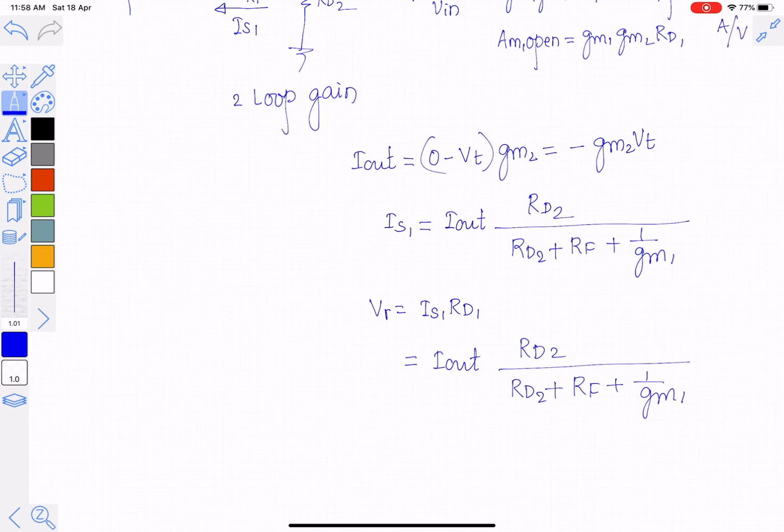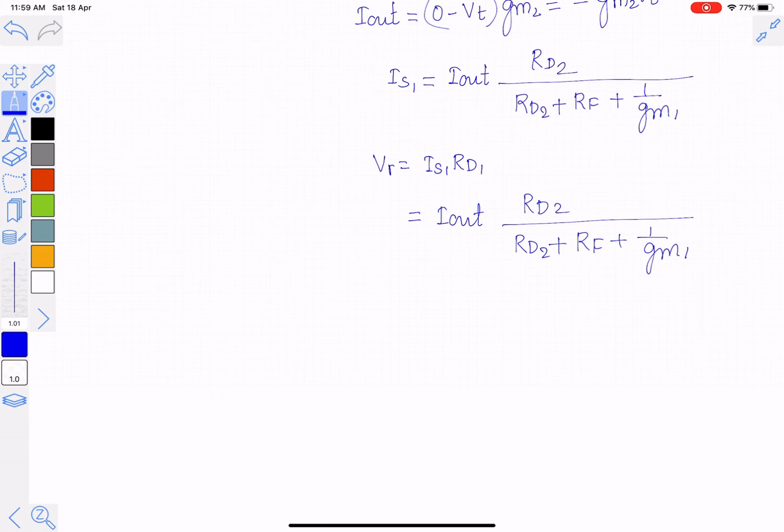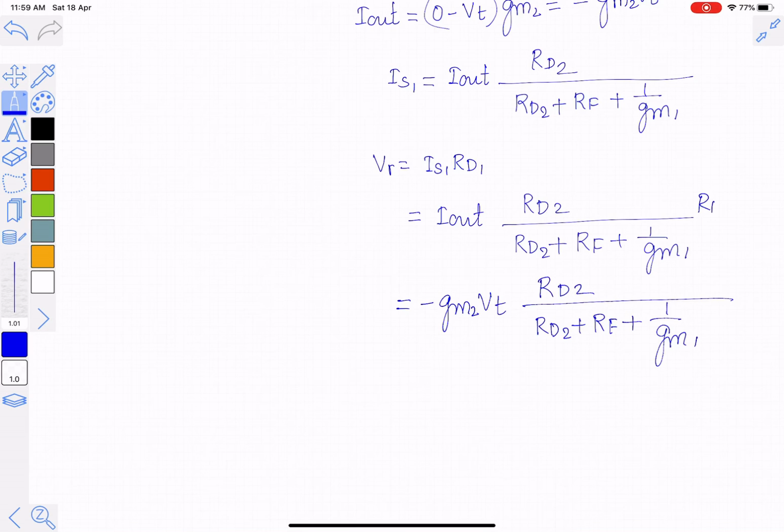But Iout is minus GM2 into Vt. So it is minus GM2 into Vt into RD2 upon RD2 plus RF plus 1 by GM1. So RD1 actually I have not replaced here. This is RD1. So this is also RD1.